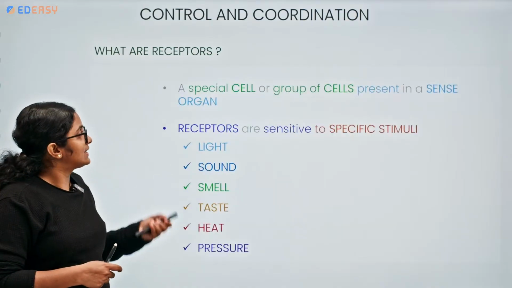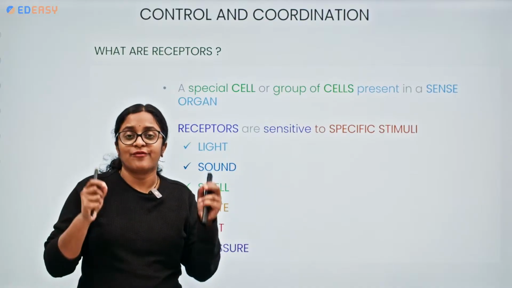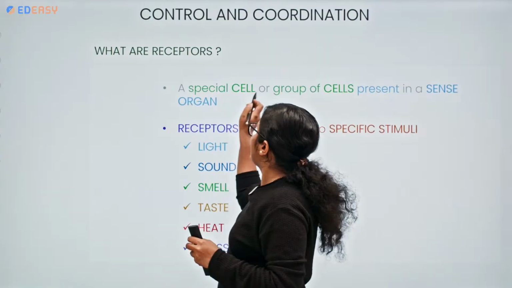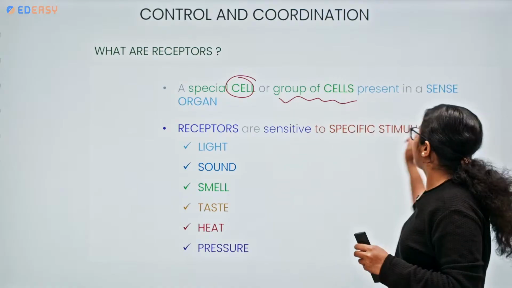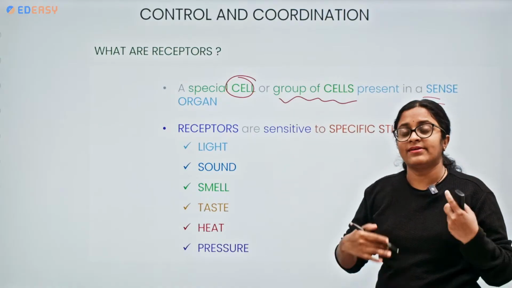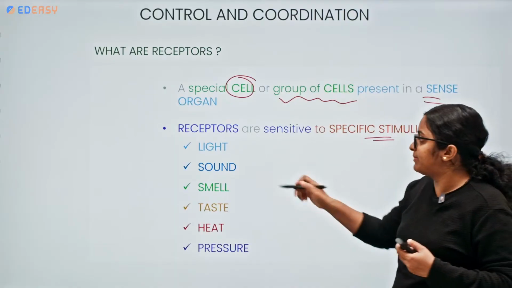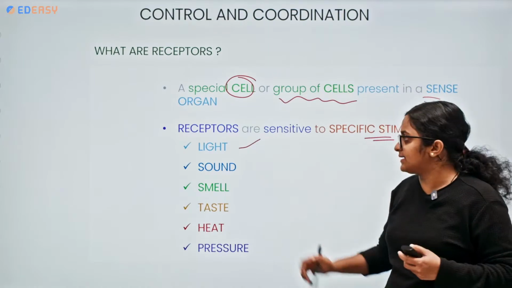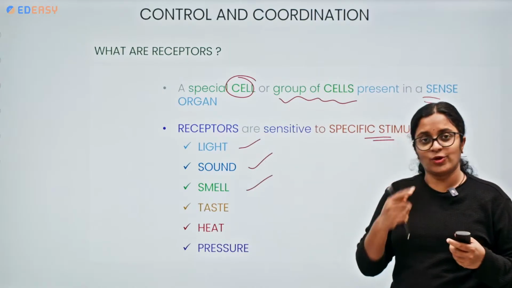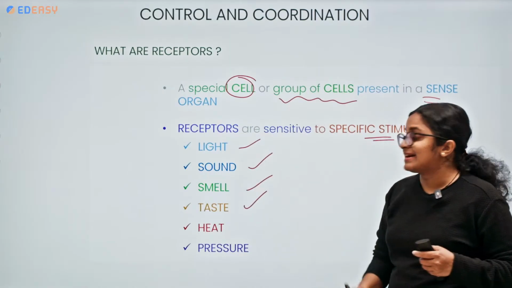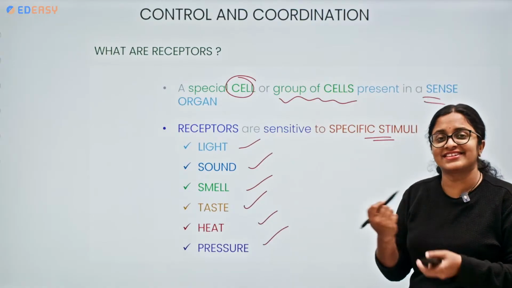Okay, so what are they? They are receptors. Let me tell you once again, what are receptors? They are special cells or groups of cells present in the sense organ. Okay, what are they sensitive to? They are sensitive to stimuli, like light. Eyes are sensitive to light. Ears are sensitive to sound. Nose is sensitive to smell. Tongue to taste. And heat and pressure, how can we feel them? Through touch sensation, nothing but the skin.